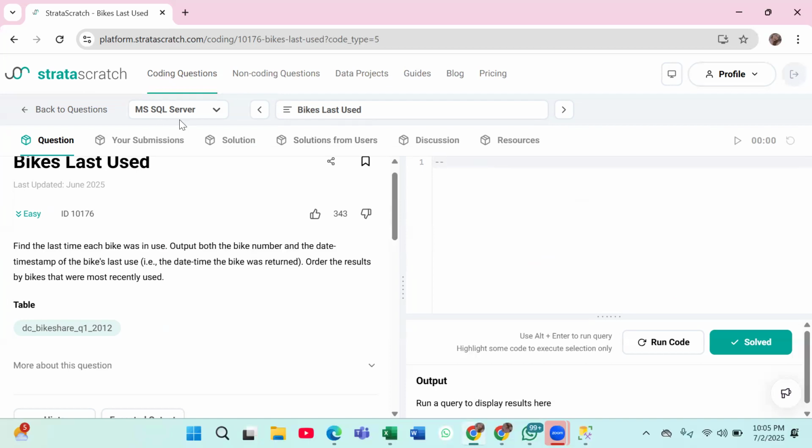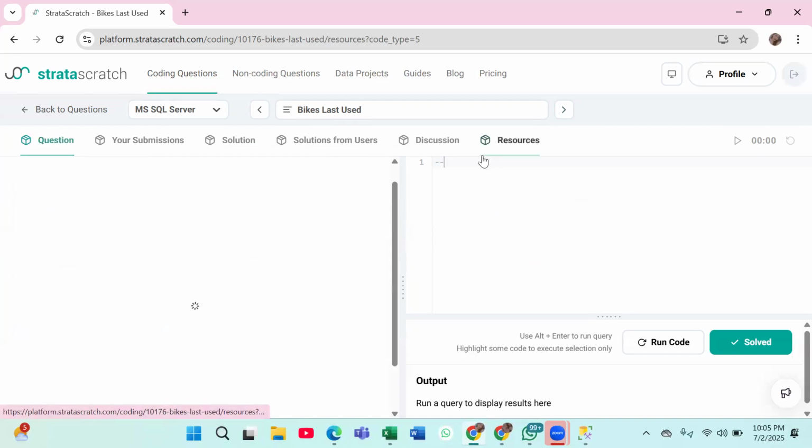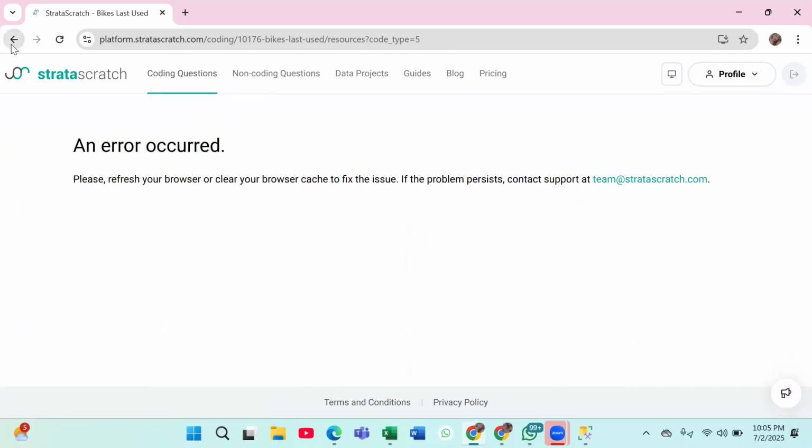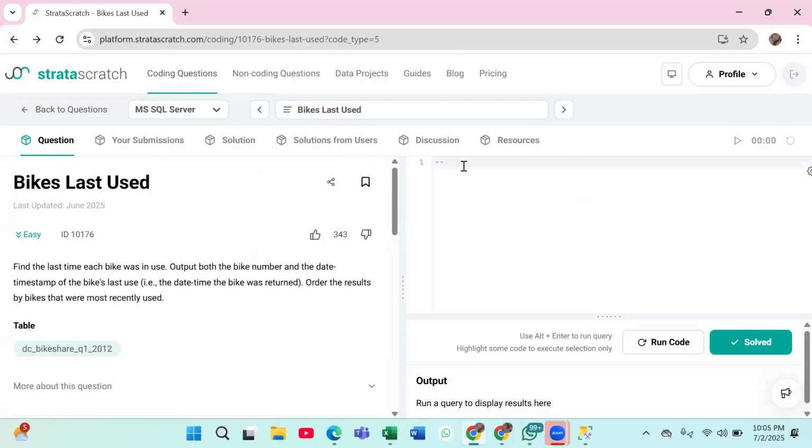So in this question, we need to find out the last time each bike was used. How will we get to know that? Let's say we have one bike here, and I'm considering our bike as A. Someone has used it at 2 p.m., someone at 3 p.m., and other people at 4 p.m.